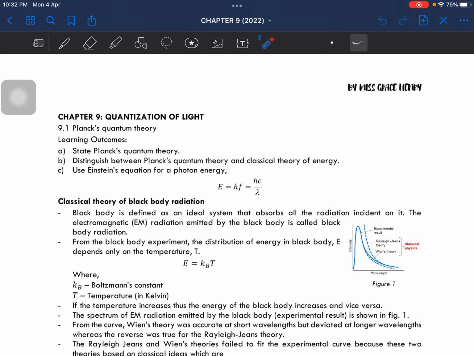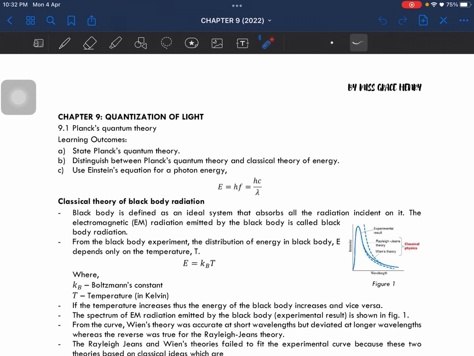Hello everybody, today we will be entering chapter 9. So chapter 9 is on quantization of light. There are two subtopics in this chapter. It is a very short topic. The first one is on the theory part.